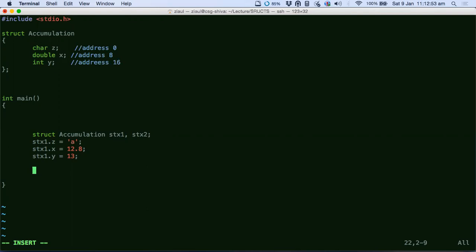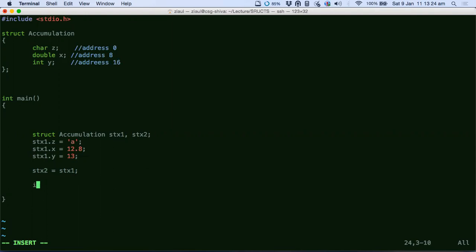But you want to initialize stx2 with the same value as stx1. So you just say stx2 equals stx1. What would happen in this line is a member-to-member copy. Each member from this structure would be copied to this one. Now after this line, stx2 and stx1 would have the same value.